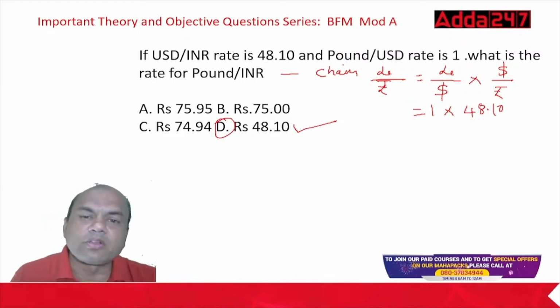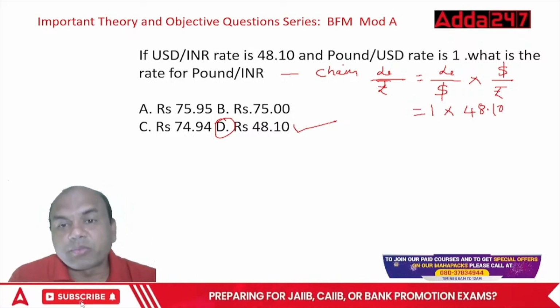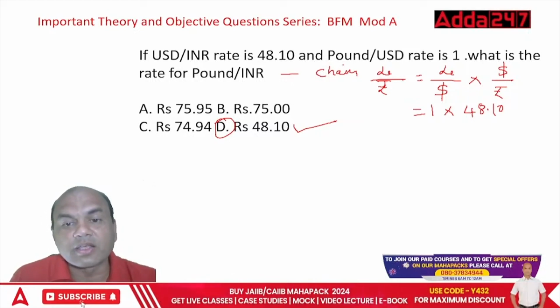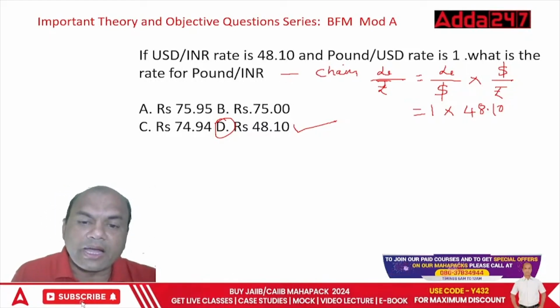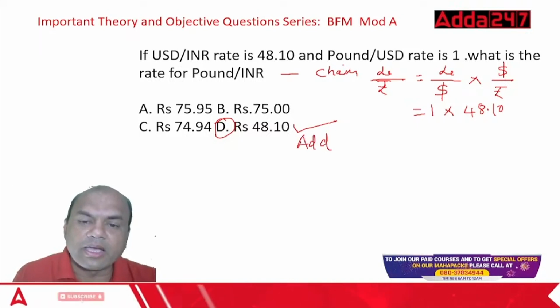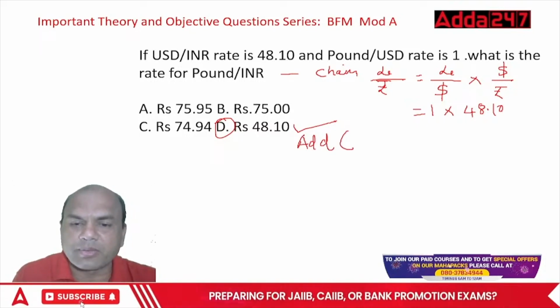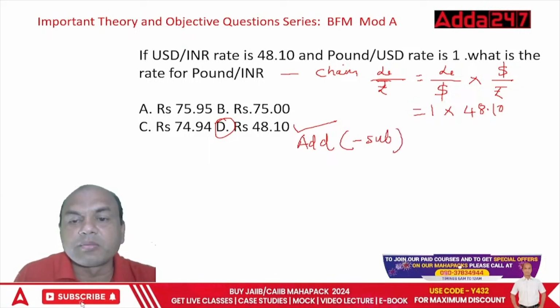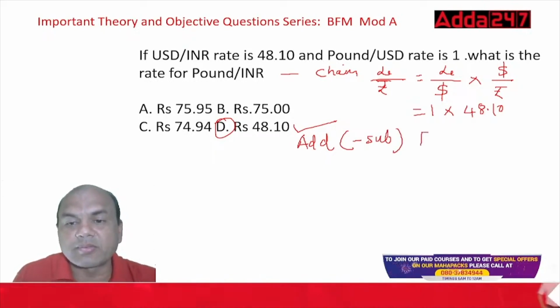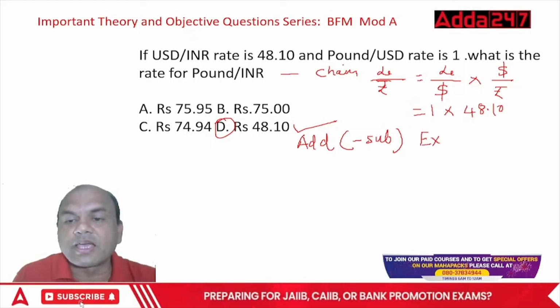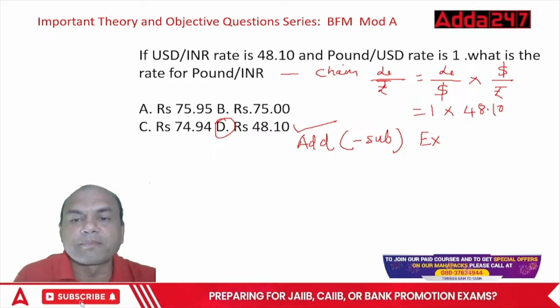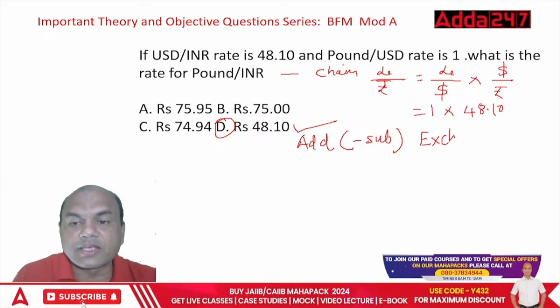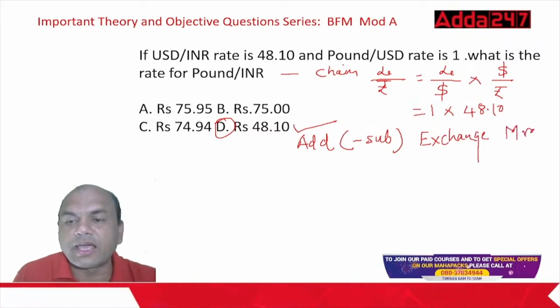Always remember while solving any forex problem, the important part in CAIIB is that after you get this rate, you have to either add or subtract the margin. Add or subtract depending on the transaction. Which margin? The exchange margin. Remember, in JAIIB you had the problem only up to this much. In CAIIB you have the exchange margin also, so you have to either add or subtract it.